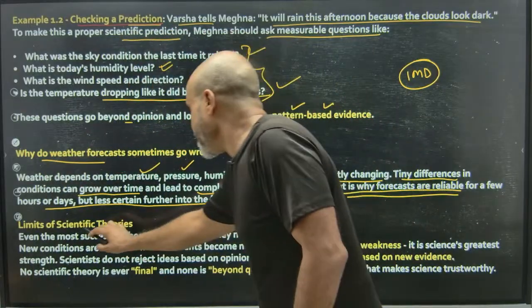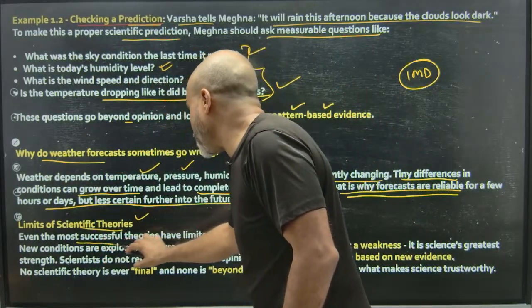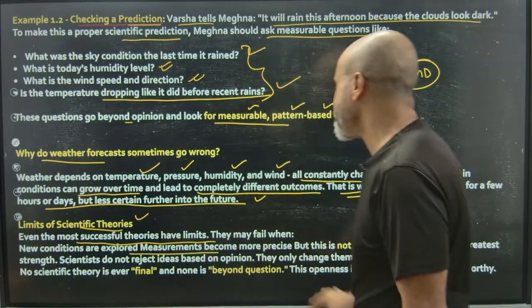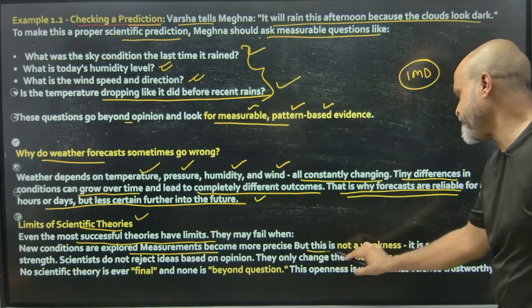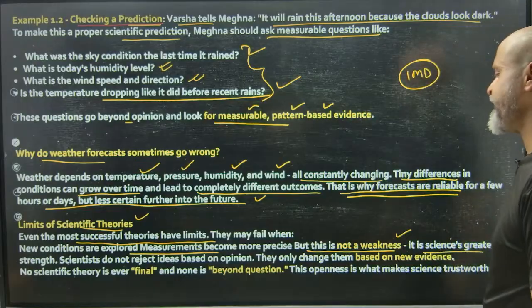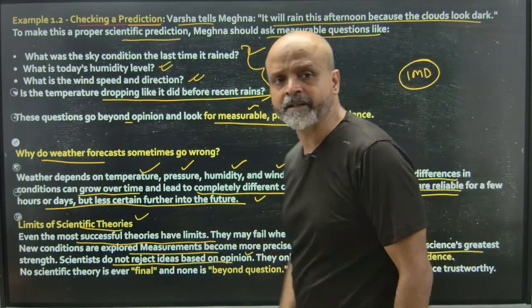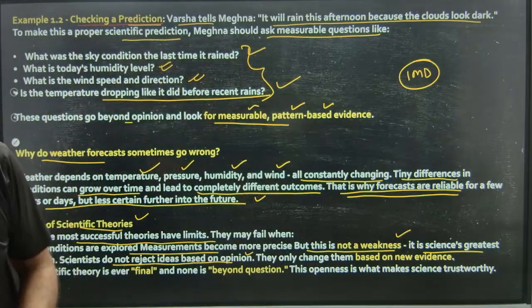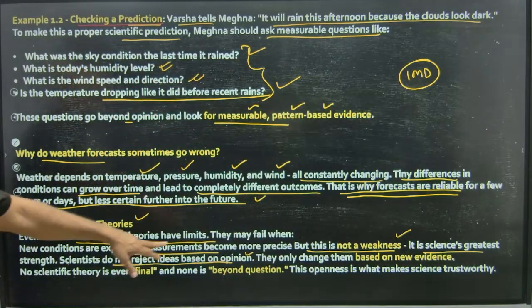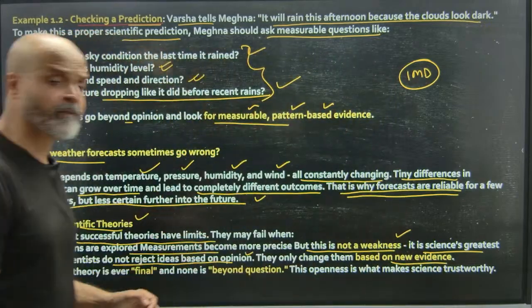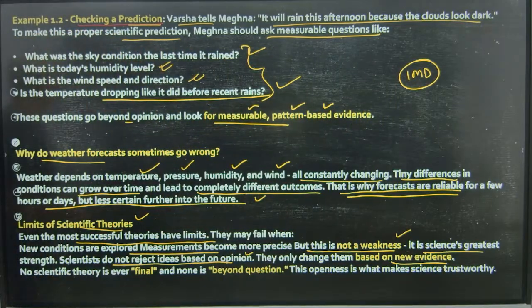Okay. Limits of scientific theories. Even the most successful theories have limits. They may fail when new conditions are explored. Measurements become more precise, but this is not a weakness. It is science's greatest strength. Scientists do not reject ideas based on opinion. So they do not form opinions. They are making proper calculations. They change them based on new evidence. So whatever new evidence has been gathered, on the basis of that, scientists make their observations.